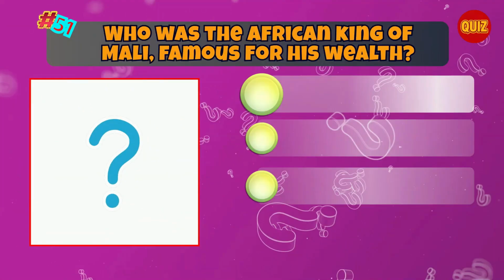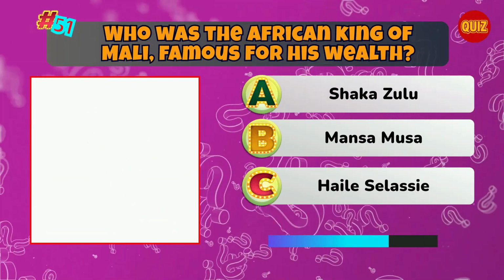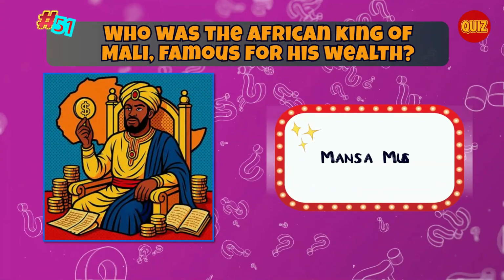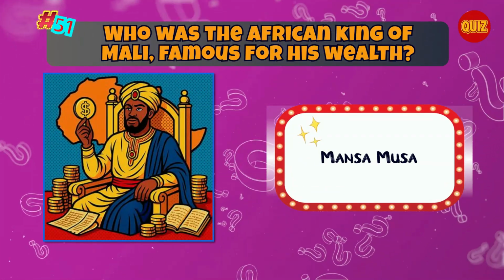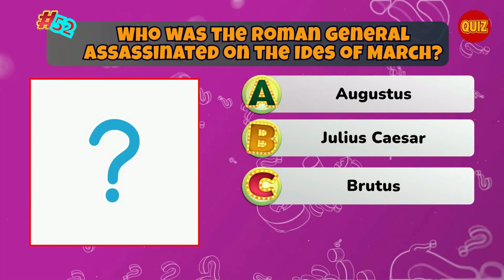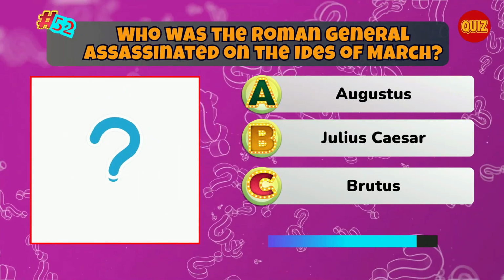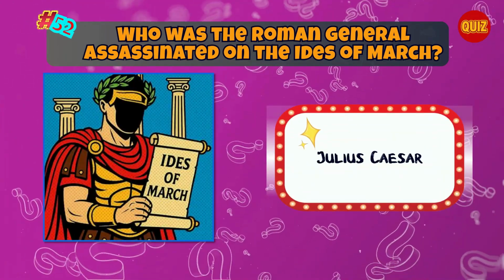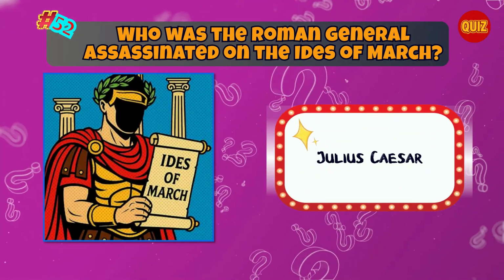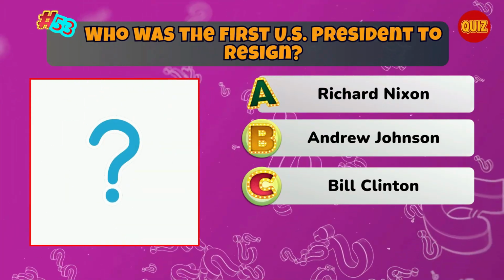Who was the African king of Mali, famous for his wealth? Correct. Mansa Musa. Who was the Roman general assassinated on the Ides of March? Correct. Julius Caesar. Who was the first US president to resign?